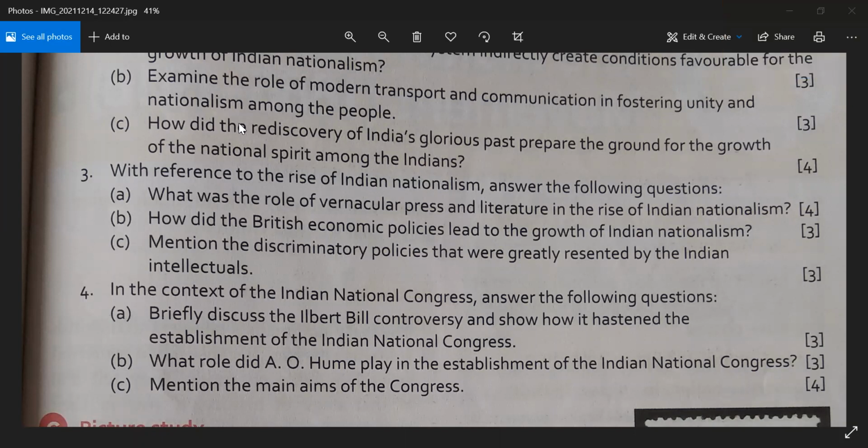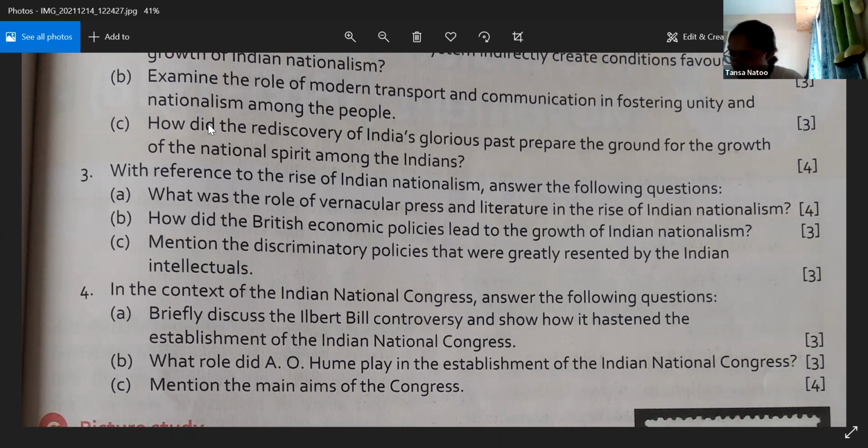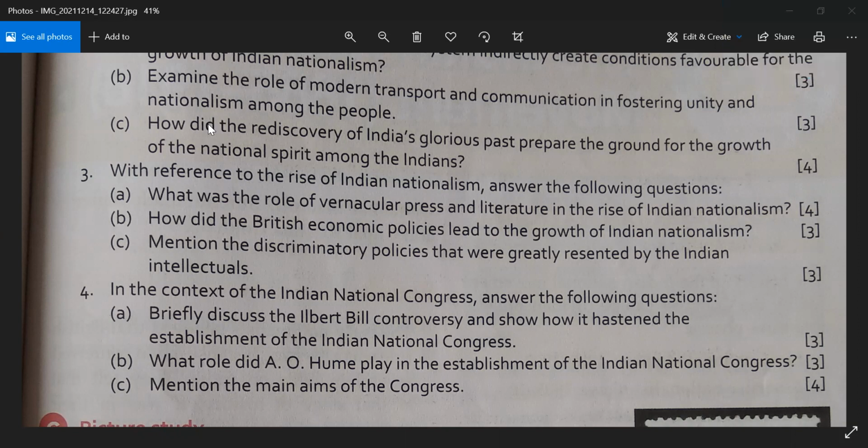Tansa, can you tell me how literature helped in the rise of nationalism? Which mediums did they use in literature? The mediums they used in literature were novels and national literature, which inspired the spirit of nationalism among the people.